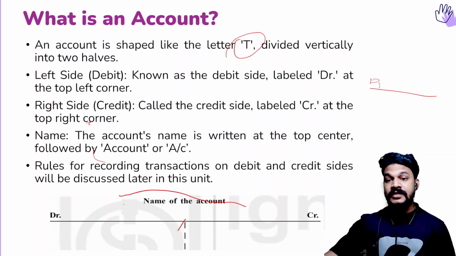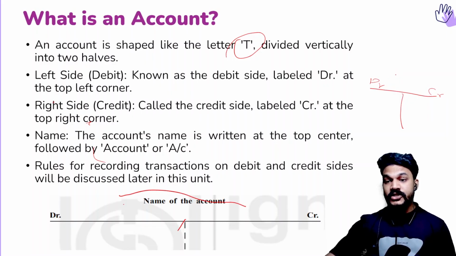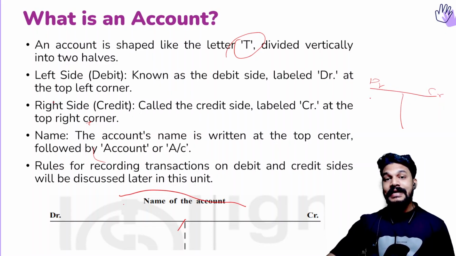This side is known as debit side. This side is known as credit side. Okay. And this left side, as we said, is the debit side. The right side is the credit side, and each account will have a name. For example, cash account, furniture account, building account, Ramesh account, or Suresh account, or whatever it is. Okay, so the transaction from the journal will be posted to the debit or credit side based on the effect, based on the rule of accounting.